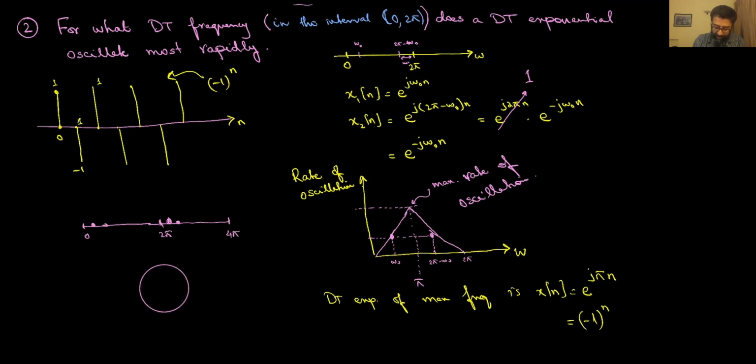So if this is frequency 0, I start increasing the frequency, and as I go on to 2 pi, I get back to where 0 was. As I go on further moving up the frequency, I'm stuck in that loop where the frequency is being increased from 0 to 2 pi over and over again.